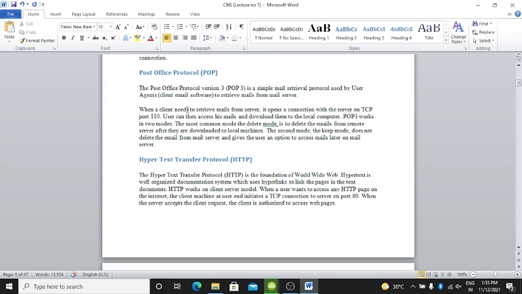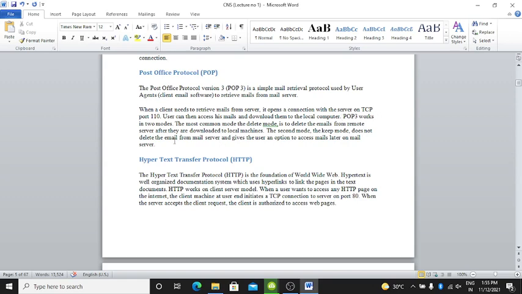When a client needs to retrieve mail from the server, it opens a connection with the server on TCP port 110. The user can then access their mails and download them to the local computer.